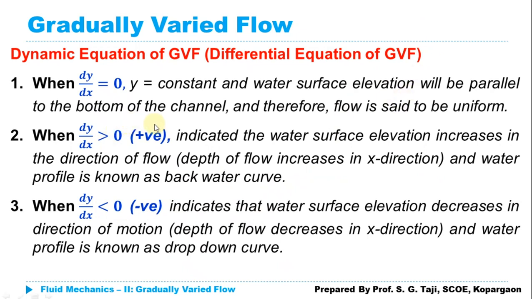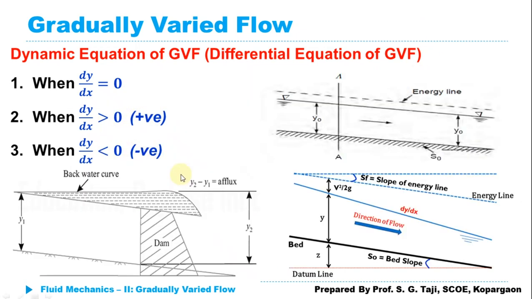So let's see some examples of these drop down curves and backwater curves. Here are some figures. When dy upon dx is equal to 0, the depth of flow is not going to change over the length, and obviously the depth of flow is constant, which represents uniform flow. Again, if the depth of flow changes and it is positive, the depth of flow goes on increasing. So here it is a dam. In this figure, the depth of flow increases along the x direction, and that is how the backwater curve has been formed here.